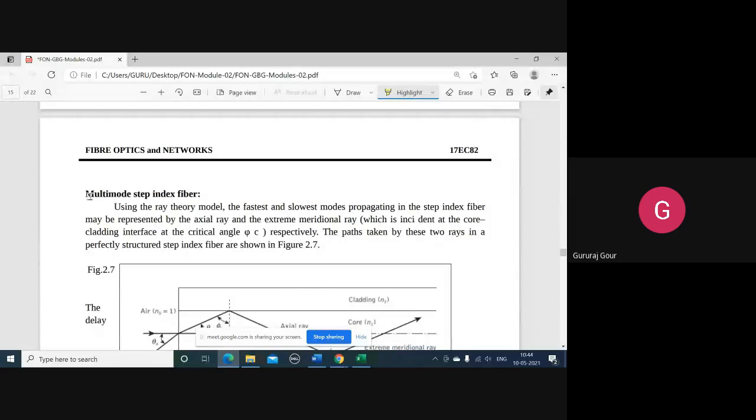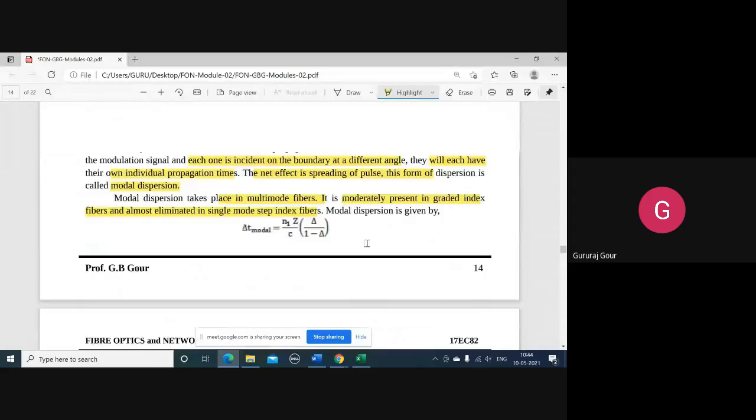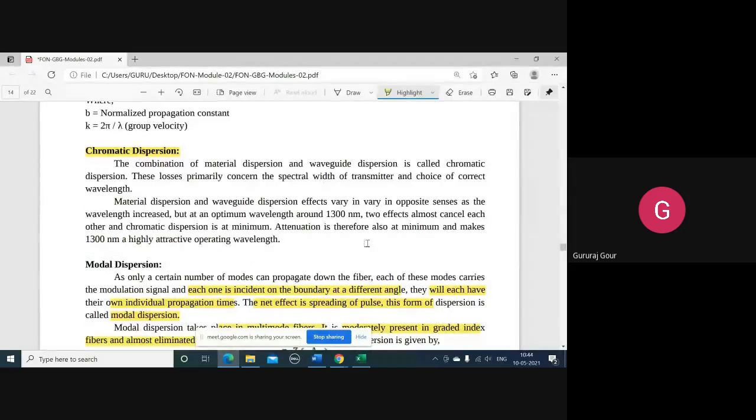And for multimode step index and single mode step index fibers, how the dispersion is happening, in the next class we'll see an exclusive discussion of dispersion with respect to single mode, multimode and material dispersion, along with quantitative discussion and some more problems in detail. So today we have seen a brief discussion about the definition of dispersion, how and why it occurs.